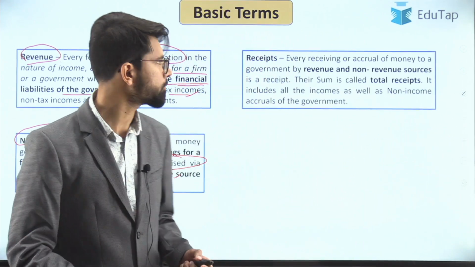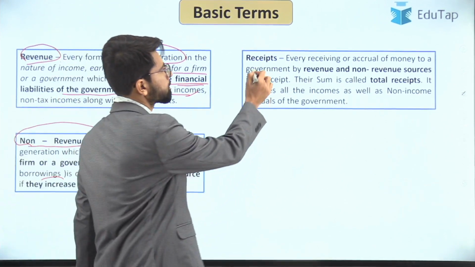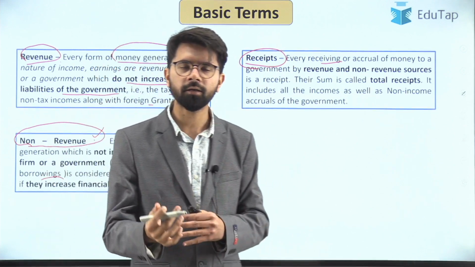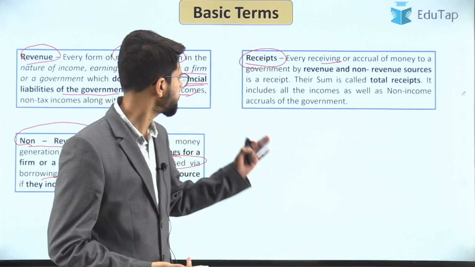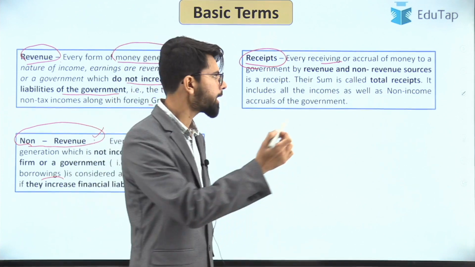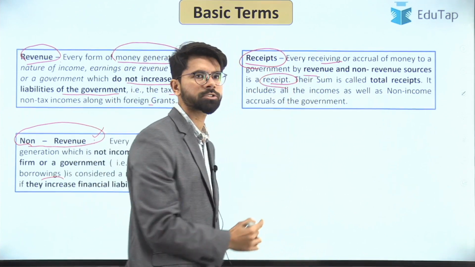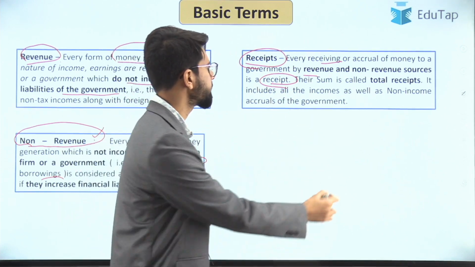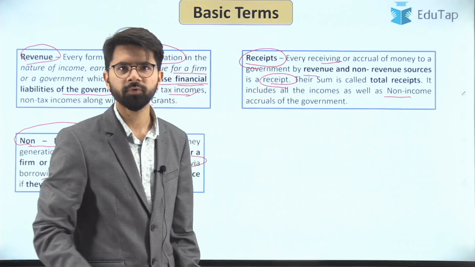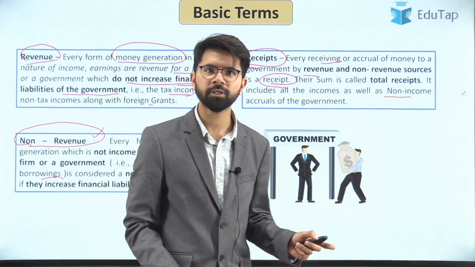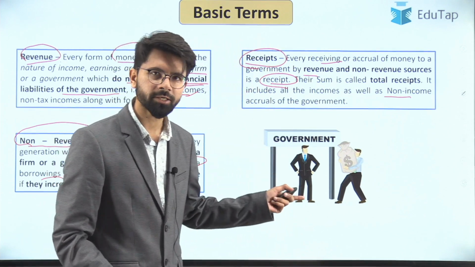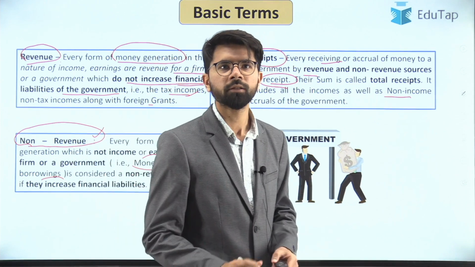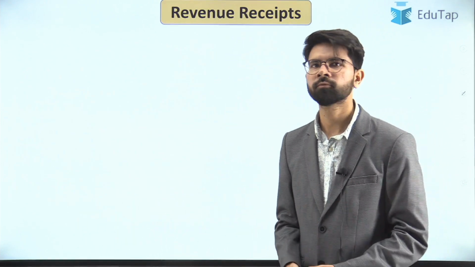Let us move on to the most important term, that is receipts. Every receiving or income generated by the government, be it in the form of revenue and non-revenue, all combines together to add up to the receipts. So that is the whole thing over here. This includes the income as well as the non-income accruals of the government. I hope you are now very much clear with the basic terms. This is an image that shows taxpayers giving money to the government. This is the basic aspect. Now let us move on to the further terms.